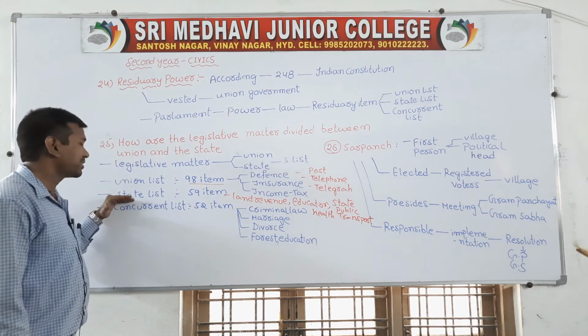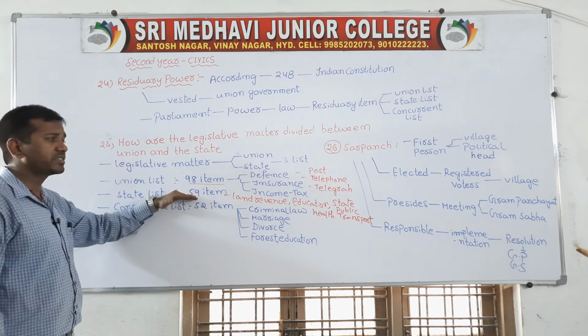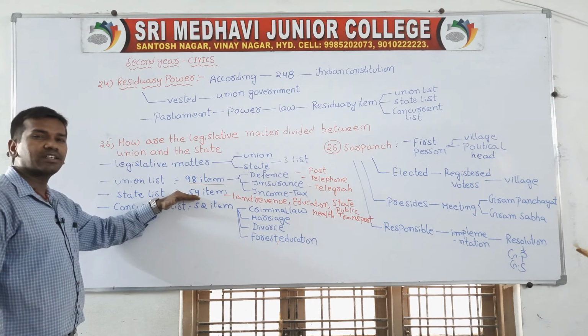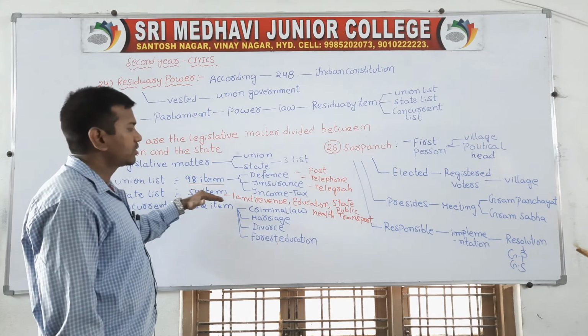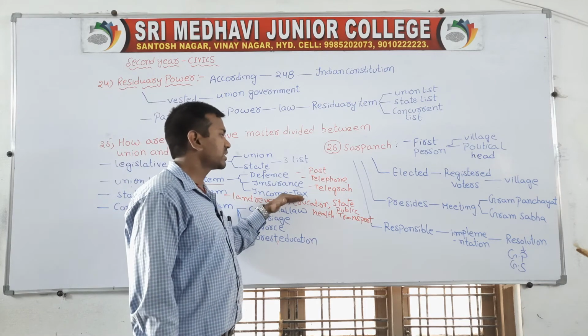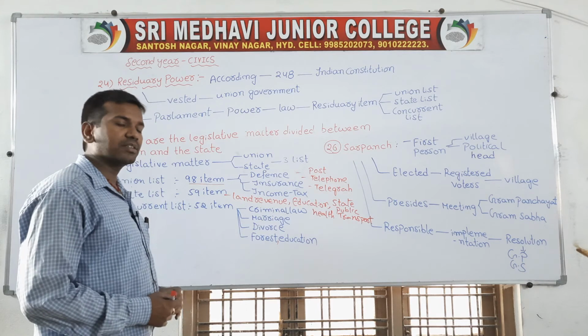Next one, state list. Overall we have 59 items included in the state list. The state list is nothing but the power to make the law which is vested under the control of only the state government, so that comes under the state list. So state list means land revenue, education, state public transport, health facility; all these things come under the state list.